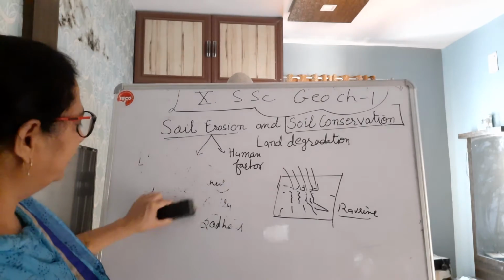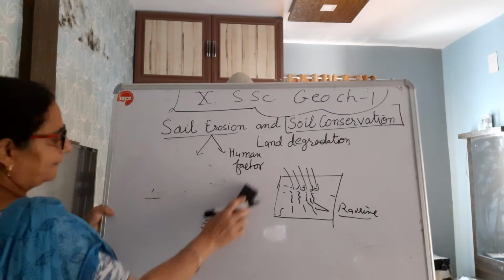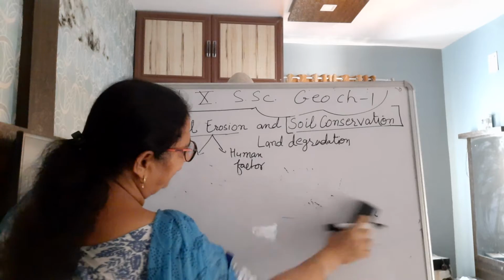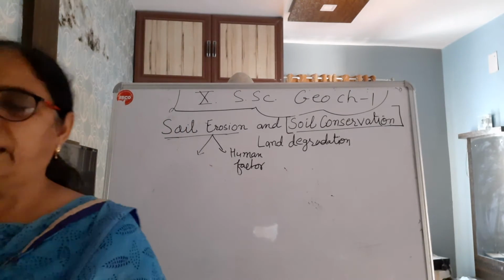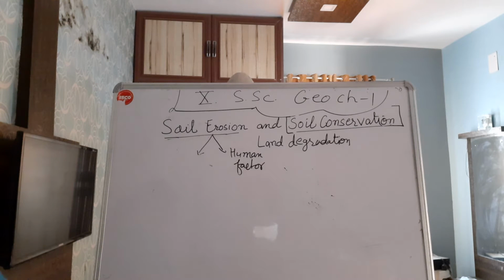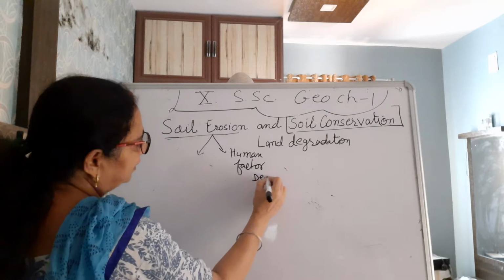Now we will talk about human factors. Can you guess some man-made factors that cause soil erosion? Very very important man-made factors: deforestation, okay?